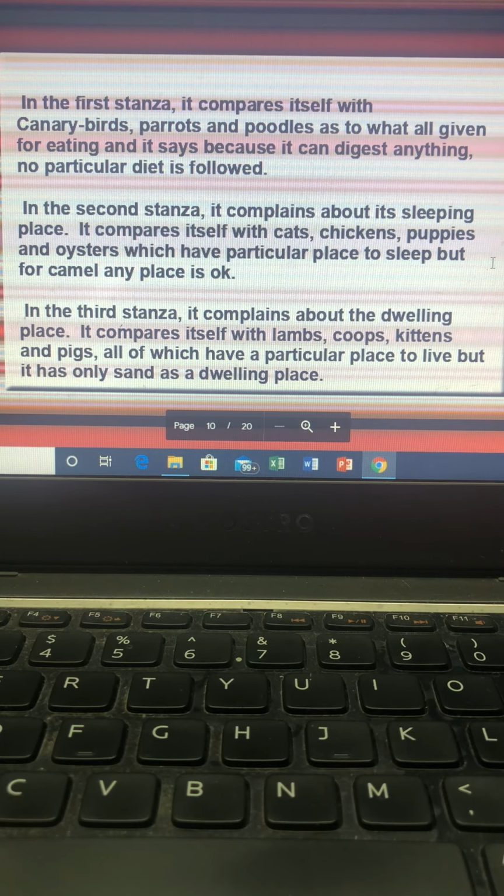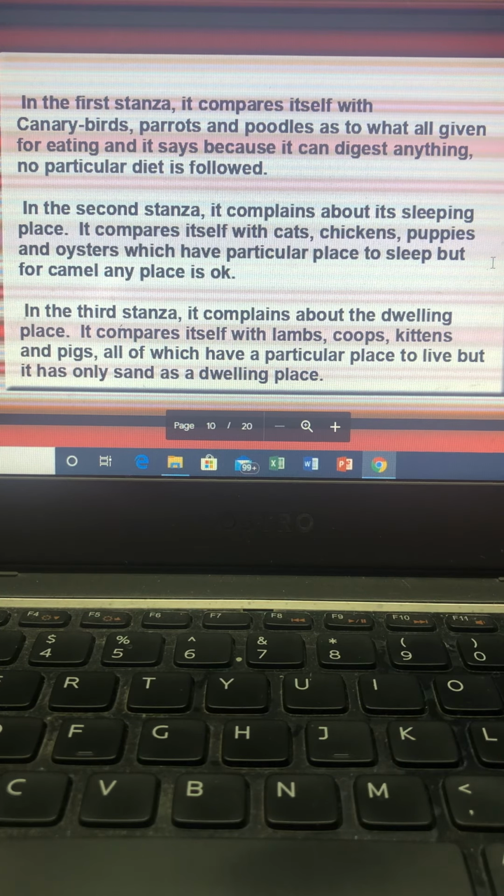So chickens, they roost, they rest upon the rails, and puppies are able to sleep in a stable, and oysters can slumber in pails. The small puppies, they are able to sleep in stables. Stable is the place where the horses are kept. But these small puppies, they can sleep even in that stable. They have a special place over there also. They can stay there. And oysters can sleep in buckets.